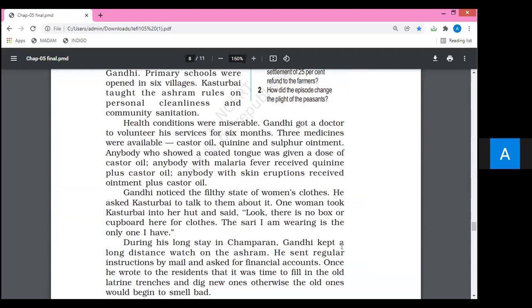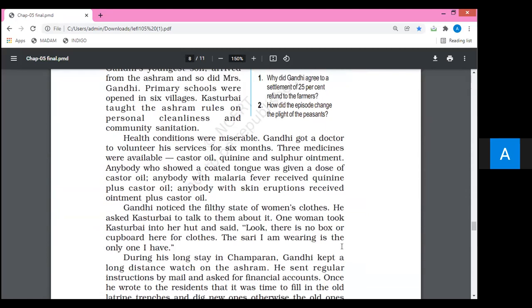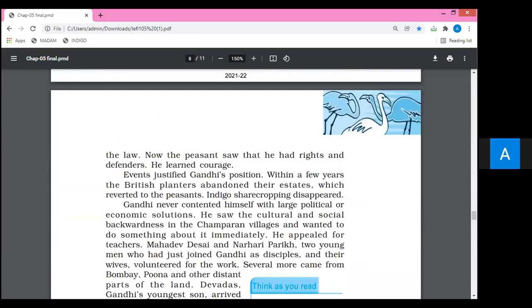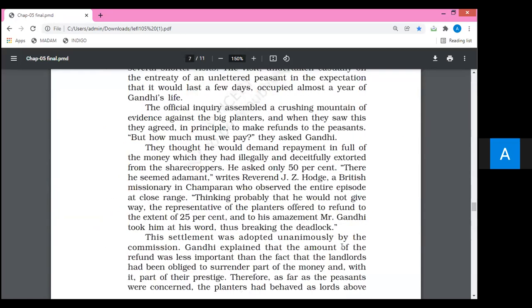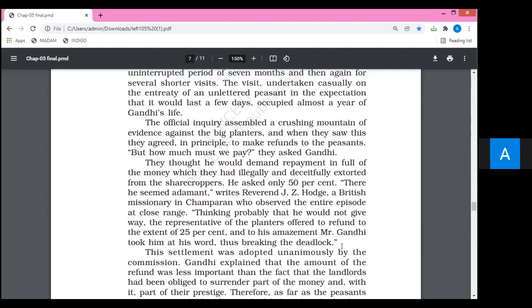If we sum up today's lecture, we are able to look at this particular point. First, we have studied that Gandhiji had made a very strong inquiry. He had visited the British authorities, but nobody was able to give him an answer in a proper way. Ultimately, Gandhiji was given the order to leave Champaran.